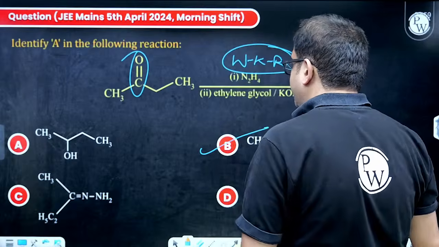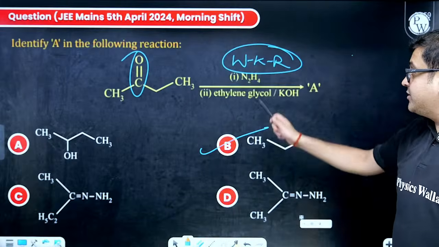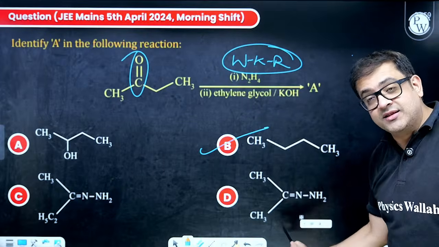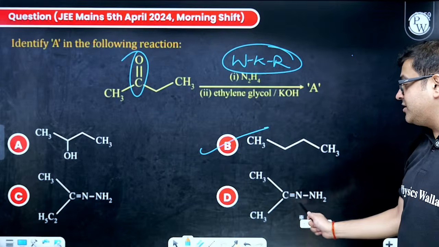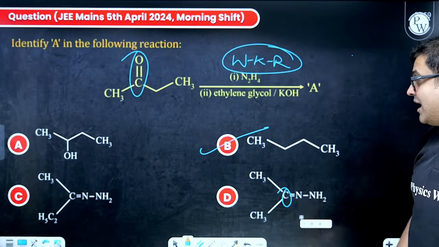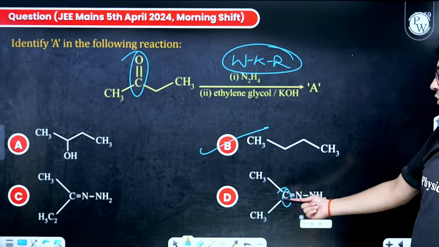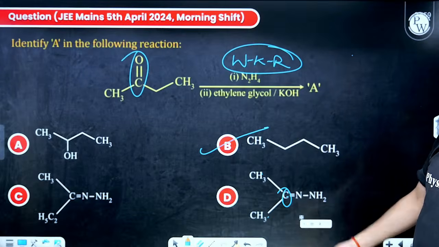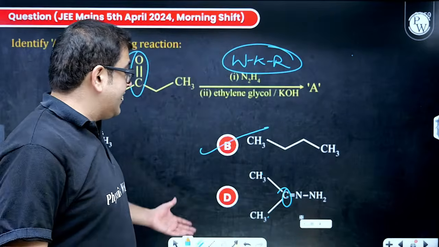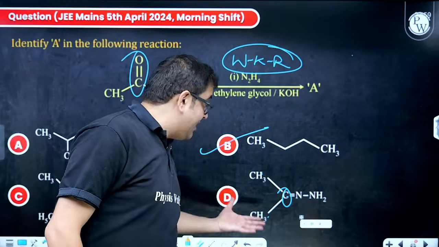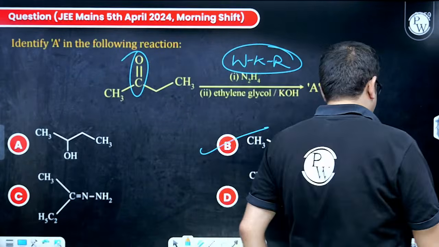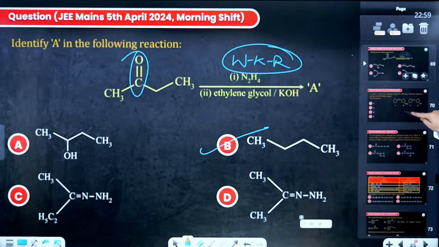Why are people answering D, beta? Because they think this will be only reacting with hydrazine. If it is only reacting with hydrazine, then this is the product. But post hydrolysis, this guy will get a hydrogen. And also over here, in 1, 2, 3, even the carbon number is not the same. This will also be a 4-member chain. Yes, maybe I guess that's a misprint, but if at all it is, even this question is not possible, it is 3-membered. So still people have answered, so I hope everybody is clear.